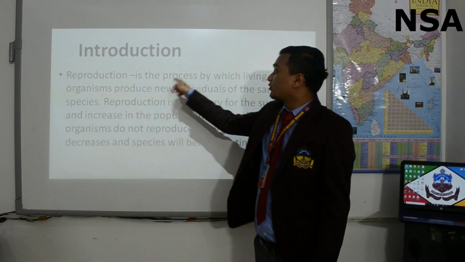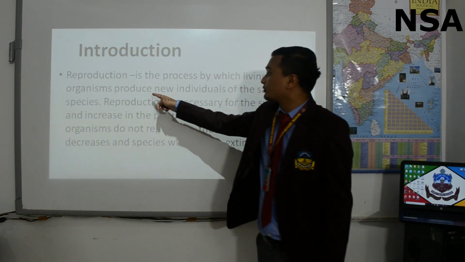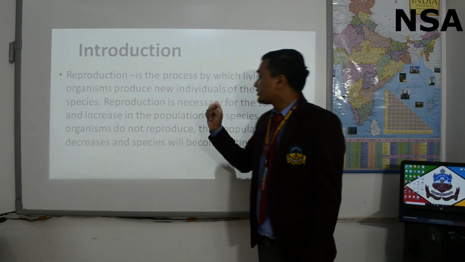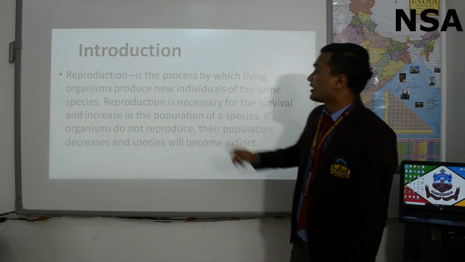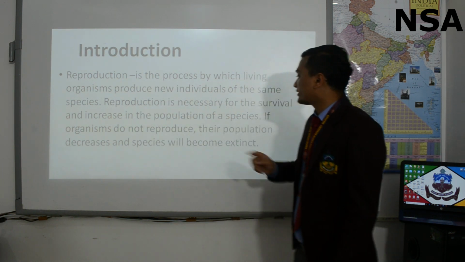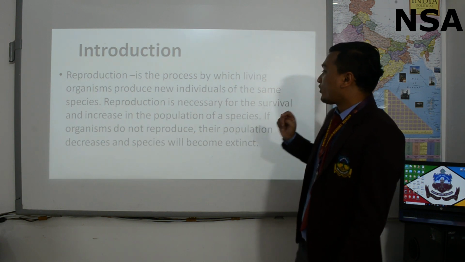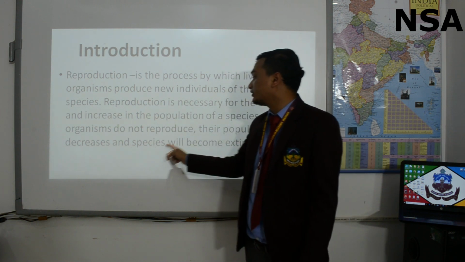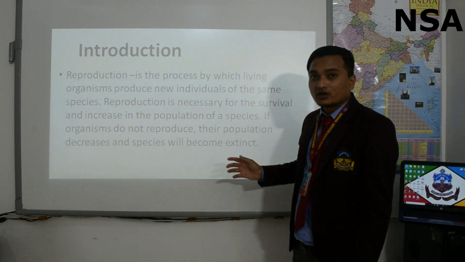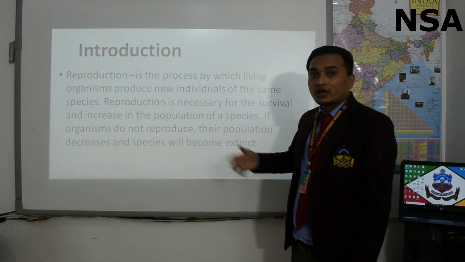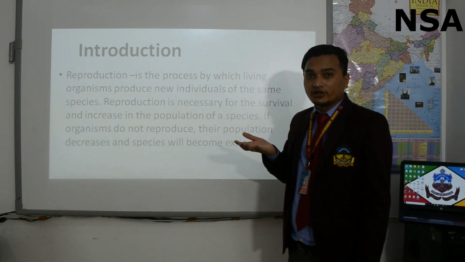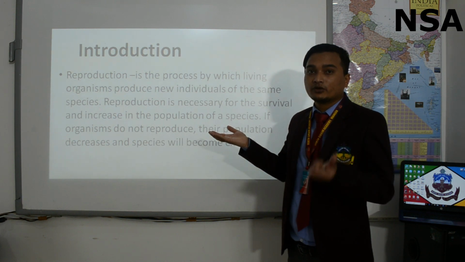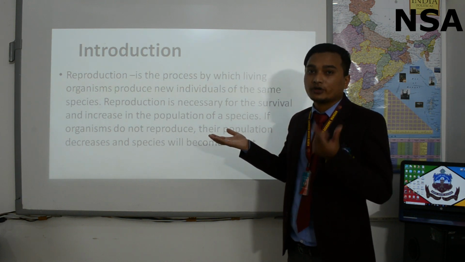Reproduction is the process by which living organisms produce new individuals of the same species. Reproduction is necessary for the survival and increase in the population of a species. If organisms do not reproduce, their populations decrease and the species will become extinct. Because of reproduction, any species will increase its population, and without reproduction, that particular species will be extinct or will perish.